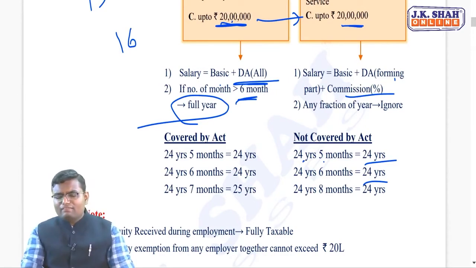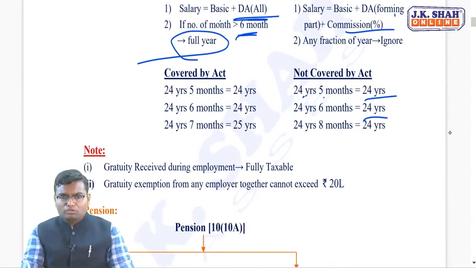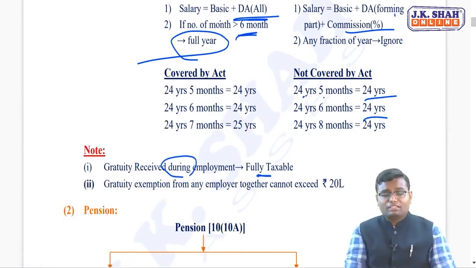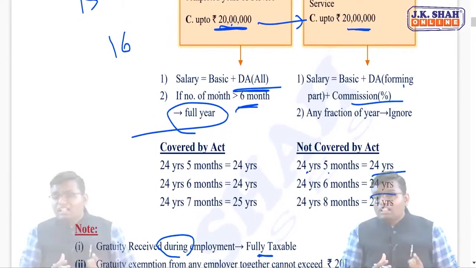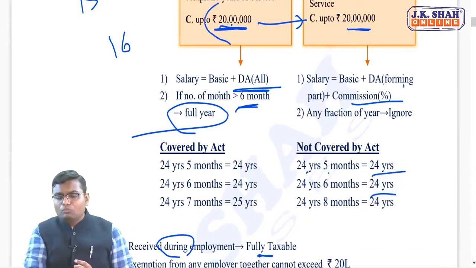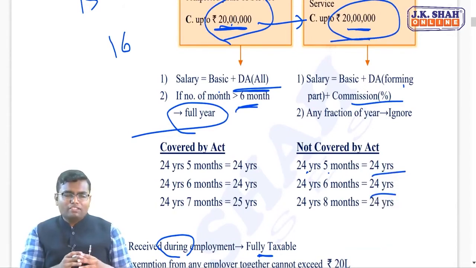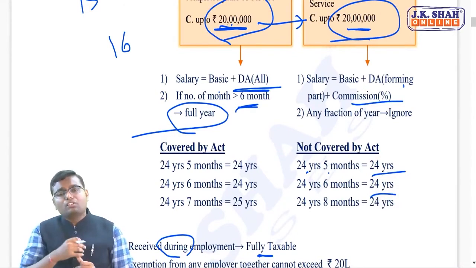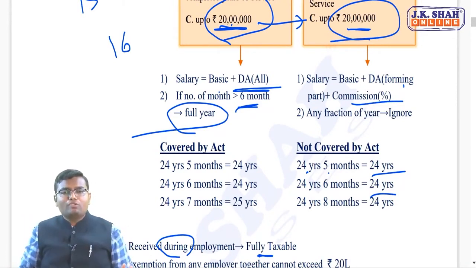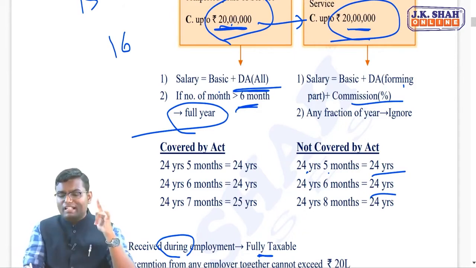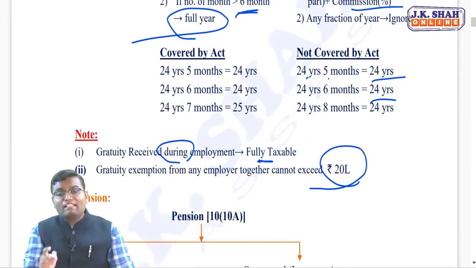In the question itself, they will give you whether he is covered or not. You don't have to think. So I just shared with you that gratuity received during employment is fully taxable. The exemption is only available if you are on retirement. And one more thing, from all your employers during your entire life, total exemption of gratuity you can't claim more than 20 lakh. Obviously, if you are a government employee, there is no limit. For other than government employees, during your entire lifetime, from whatever employer you receive gratuity, the total cannot exceed 20 lakh. So the limit of 20 lakh is lifetime.